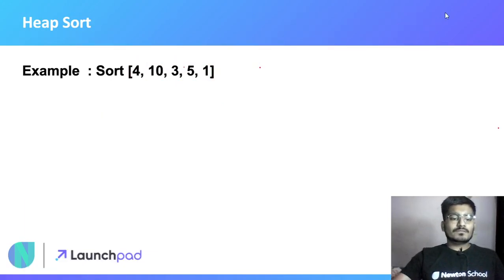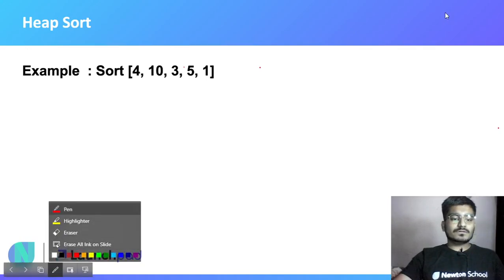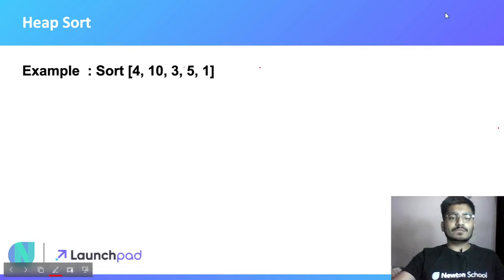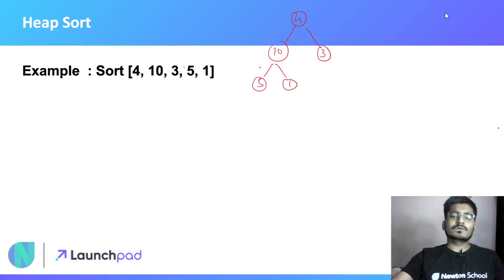Suppose we have already made the heap of this data, that was 4, 10, 3, 5 and 1. Now we have to make a max heap from this. So what we will simply do is we have the index of the root as i equals 0 in my array. The 0th index will always be the root node. So we took i as the 0 index.